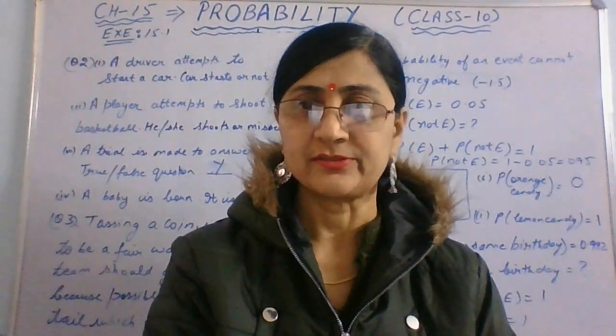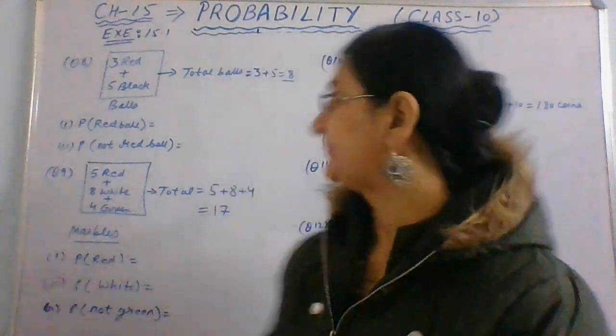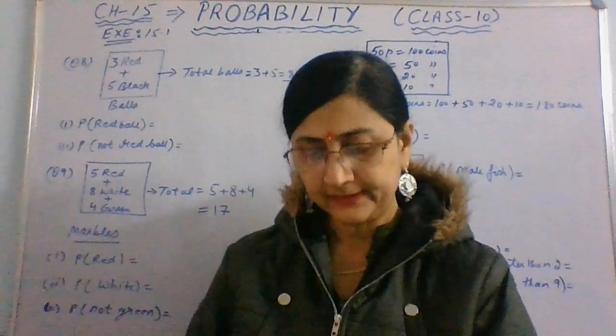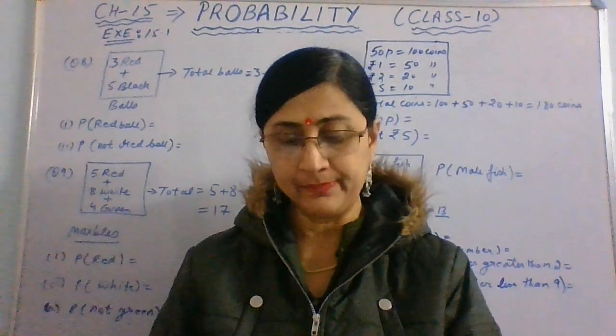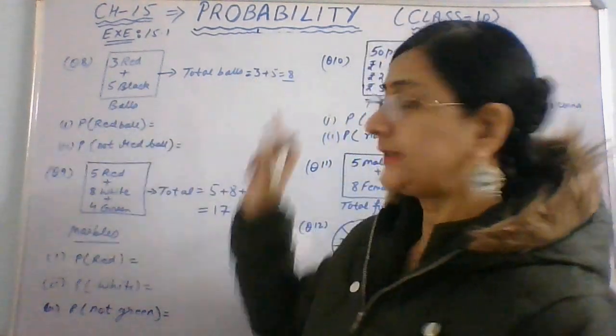Now the 8th question. Okay, now question number 8. It's given that a bag contains 3 red balls and 5 black balls, right? So 3 red and 5 black, total 8 balls.